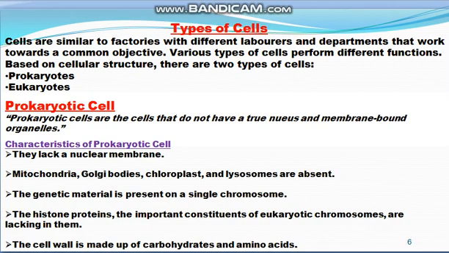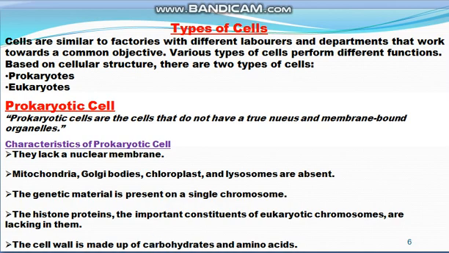Now, depending upon the structure of the cell, there are two types of cells. Number one is prokaryotes, and number two is eukaryotes. Pro means primitive and karyote means nucleus, so prokaryotes are cells with a primitive nucleus. In eukaryotes, eu means true, so eukaryotes are highly developed cells with a true nucleus. These are the two types of cells.